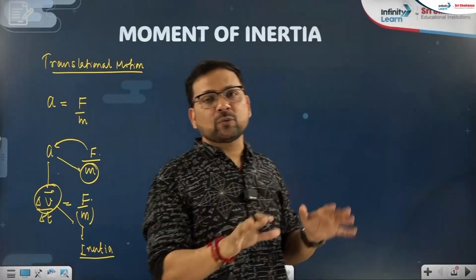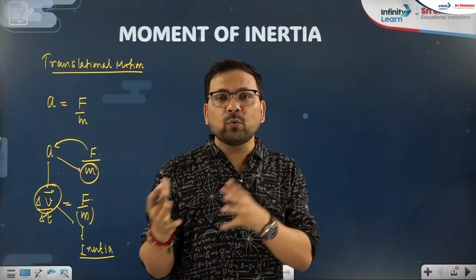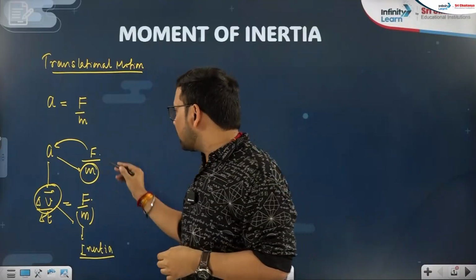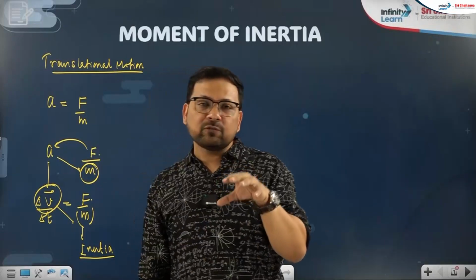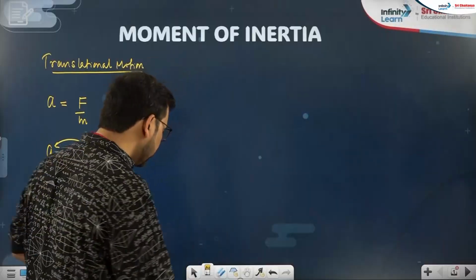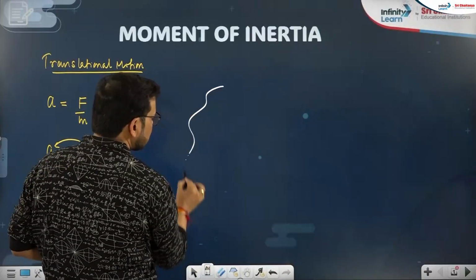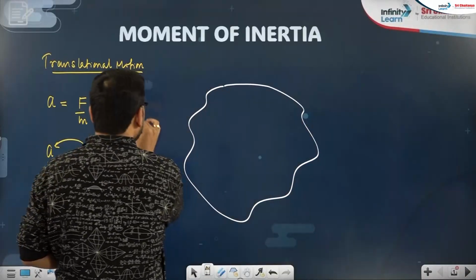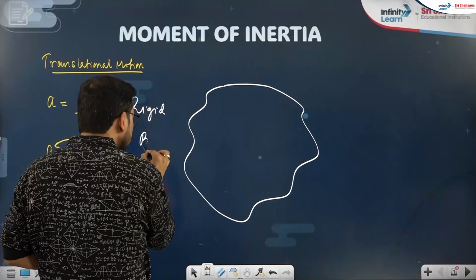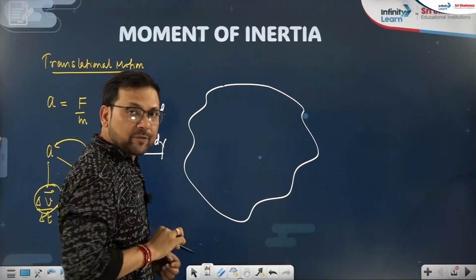In these discussions we are going to see how rotation is being caused, who is supporting, and who is opposing. Supporting is torque, the counterpart of force, but today we will focus on the opposing factor, that is moment of inertia. To understand this, we will see one demonstration. This is a rigid body. We are not talking about a particle system or point system, as of now. This is a rigid body, right?